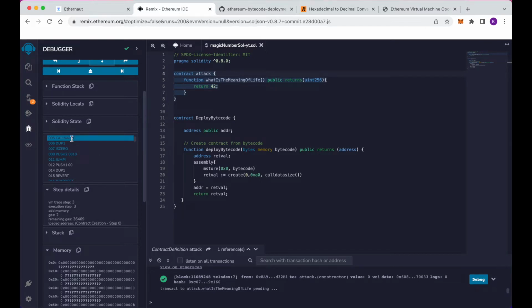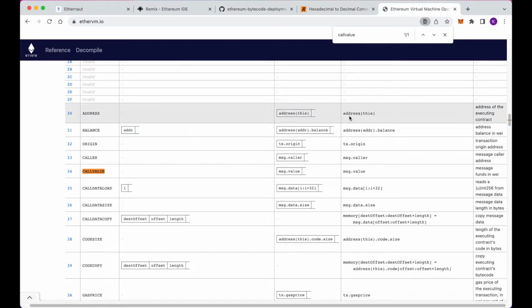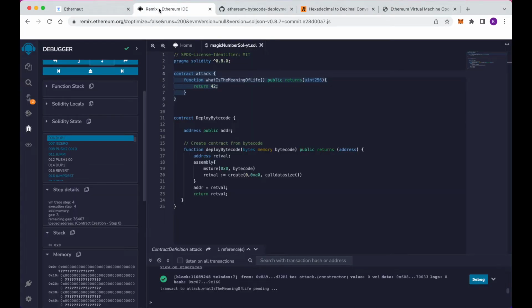So when this callvalue function is run, we should see 0 on the stack, which we do. And then dup1 is pushing the value that was on the stack onto the stack again, so it's duplicating the value. Since we have 0 on the stack, duplicating that, we should just have another 0 on the stack.